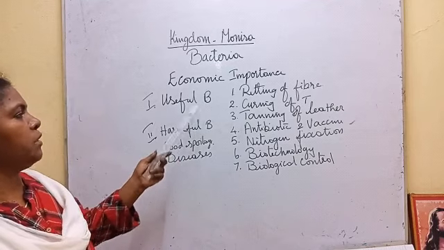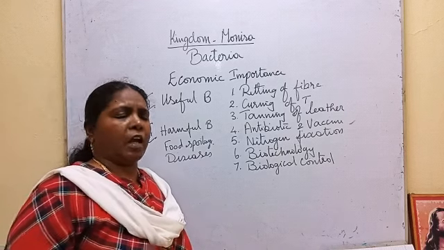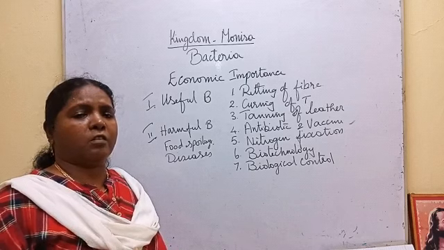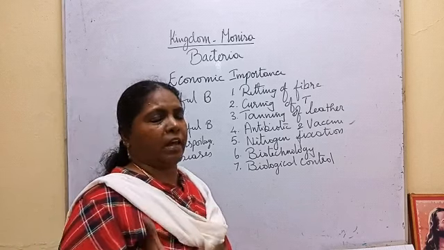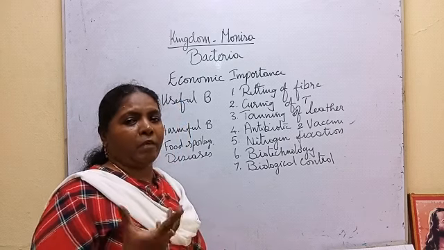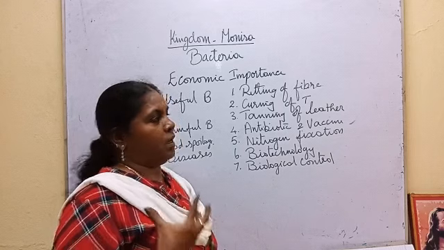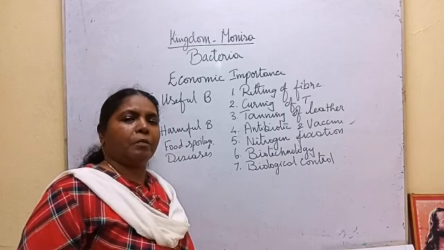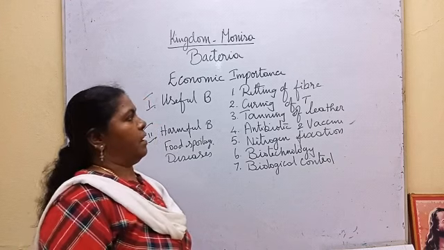What are the useful things we are getting from the bacteria? Very simple thing. At home, it is changing milk into curd, curdling of milk. Only with the help of bacterial action we are getting curd. Then, preparation of cheese and butter, all due to bacterial actions.